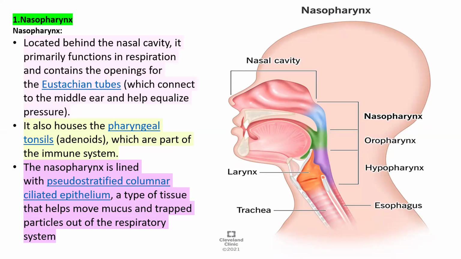It also consists of the pharyngeal tonsil, called adenoids, which are part of the immune system. The nasopharynx is lined with pseudostratified columnar ciliated epithelium. It is a type of tissue that helps move mucus and trapped particles out of the respiratory system.